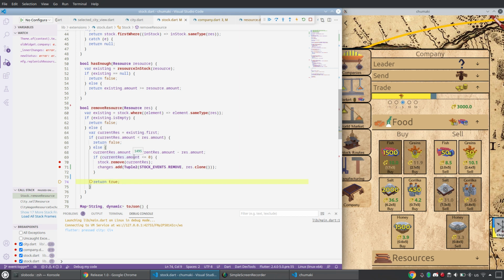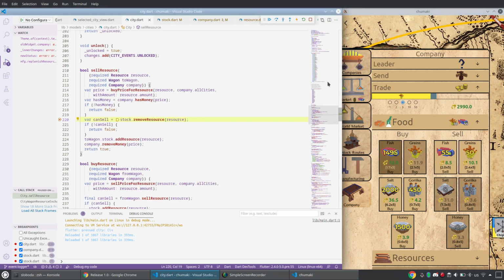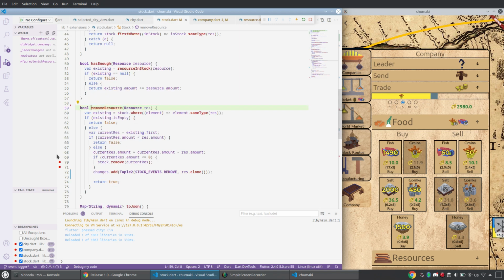If current, it's not. It's in the wrong place. Stock remove means it will completely remove that position from the stock, and you will not see even a 0. It will be undefined, null. So correct, before I return true, I need to post. Inside the correct if, return true. Let me do it again. Cancel. Wow. Remove resource.